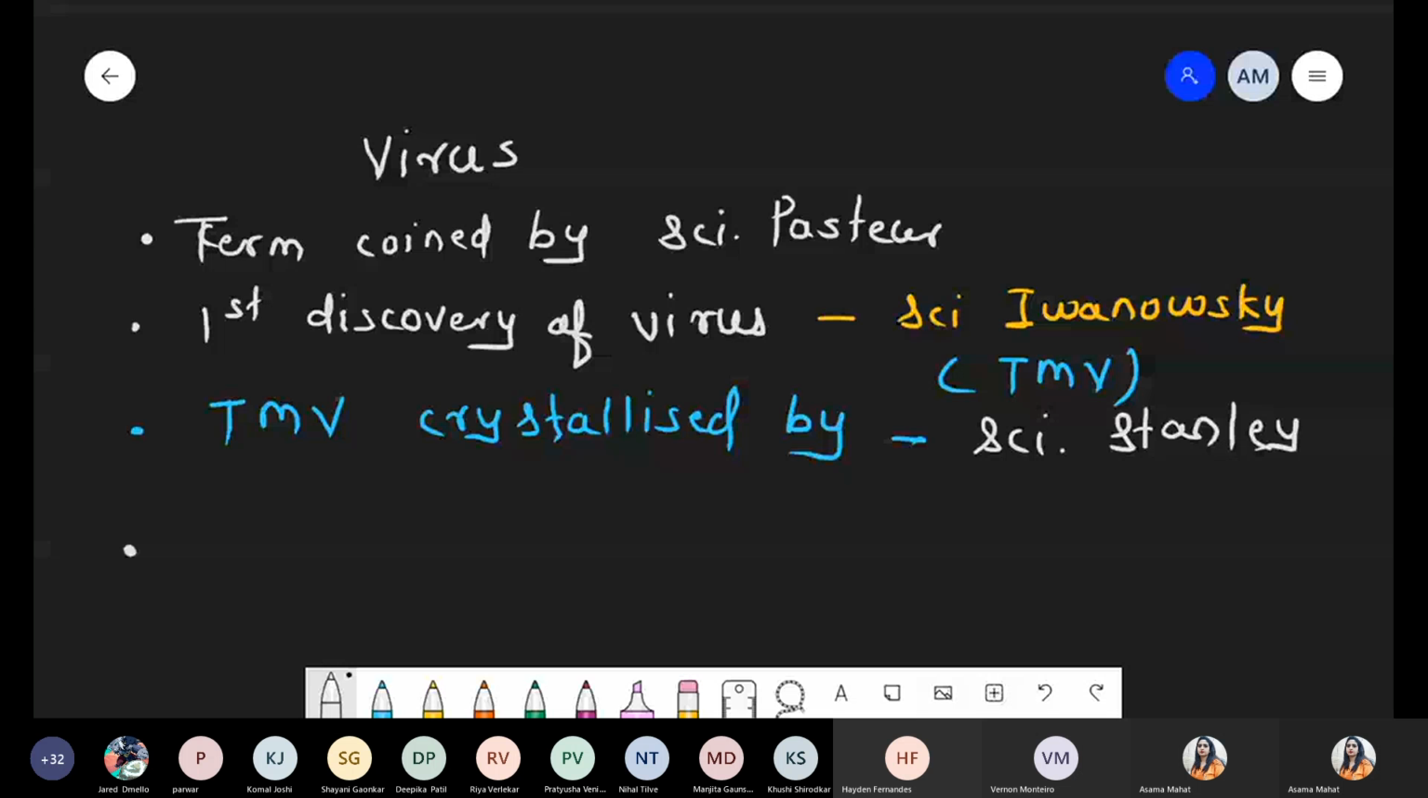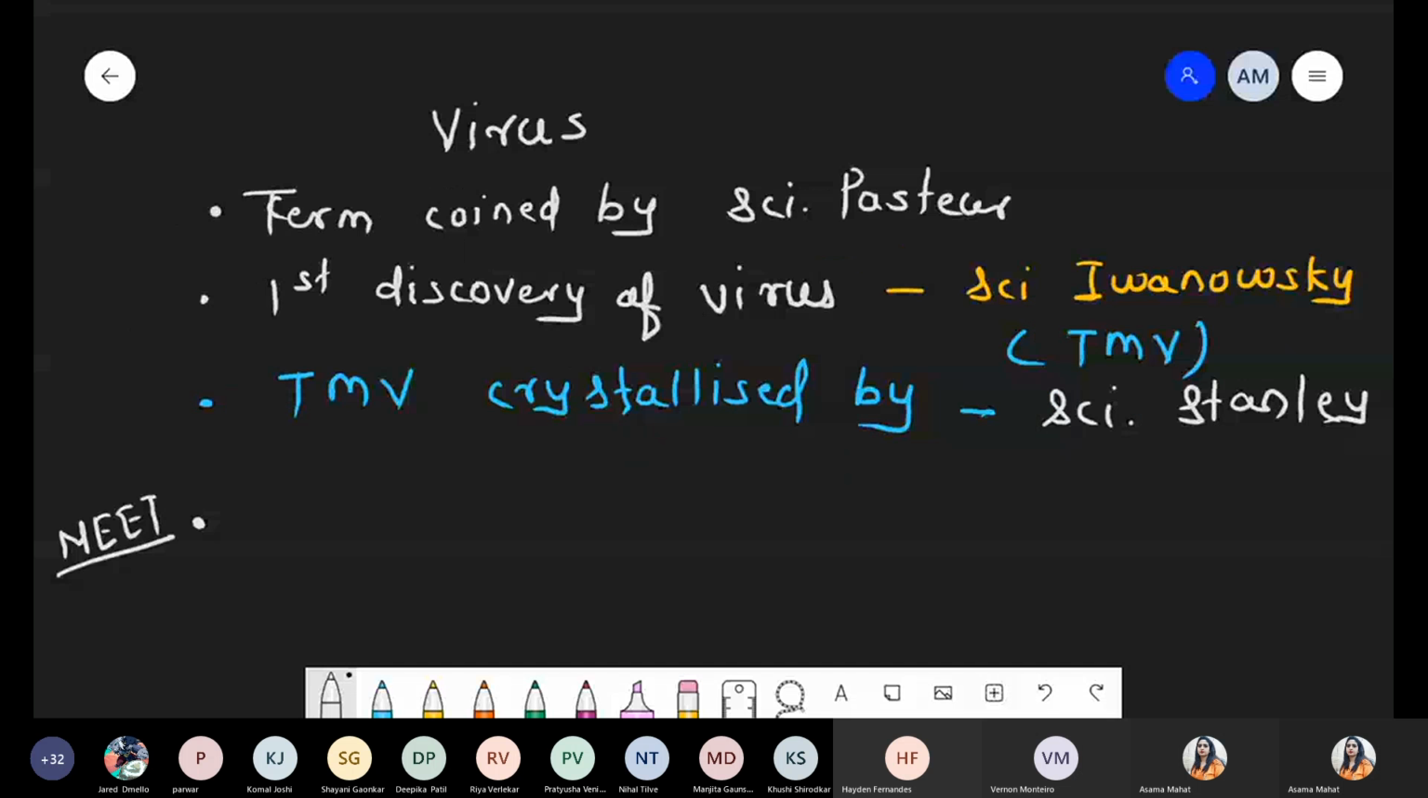Actually, all these points are important because you will get some questions matching column A to B. That time, on one side there will be scientist names, and on the other side there is some discovery, or who coined the term, or what function was performed by the scientist. That is the point. So one question was already asked in a previous NEET examination.